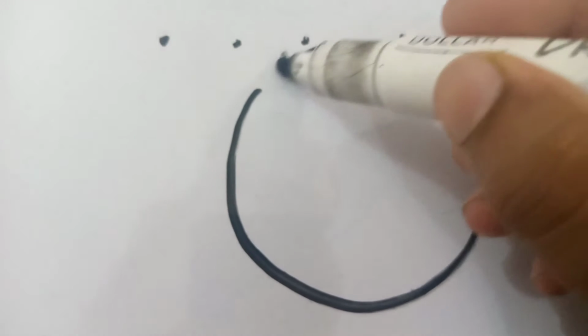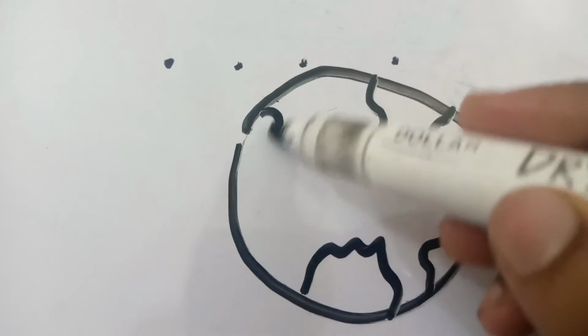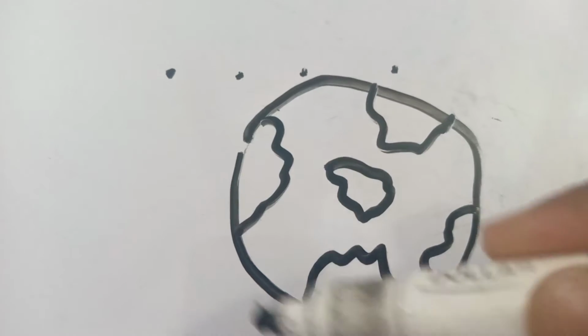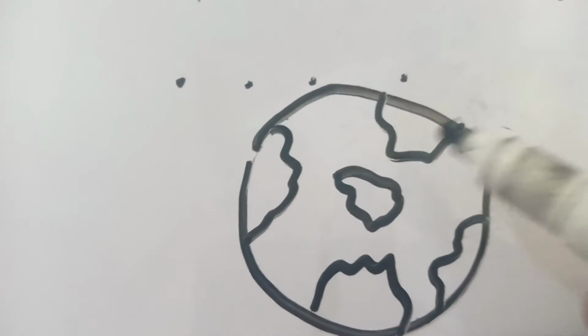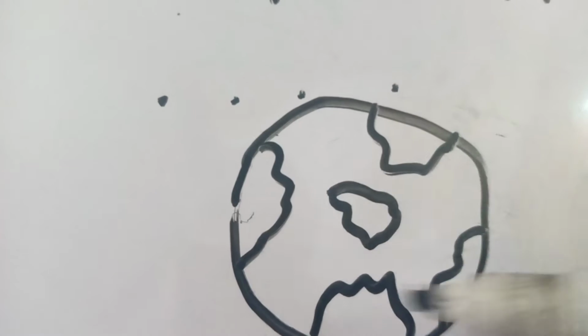I'm drawing a picture of our earth, right? This is a circle and it's a picture of our earth, right? This is the earth that we live on. You can see certain shapes on this earth.